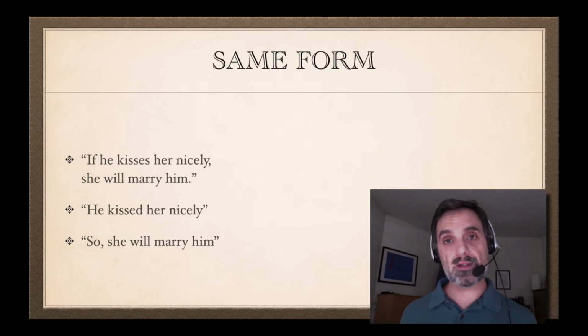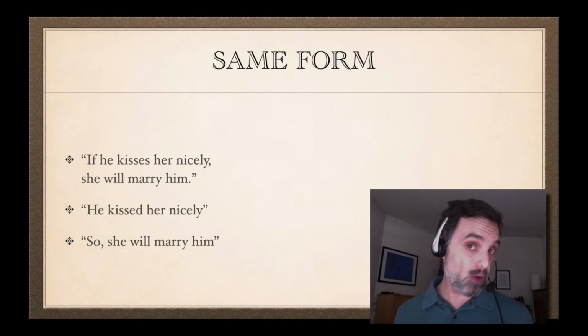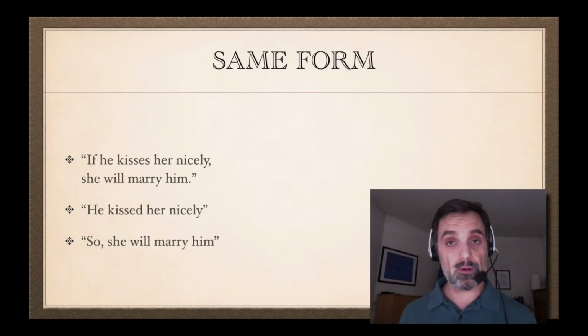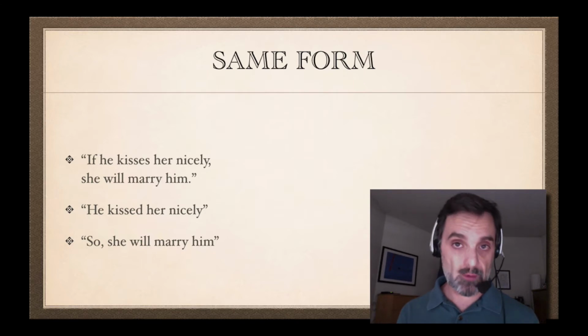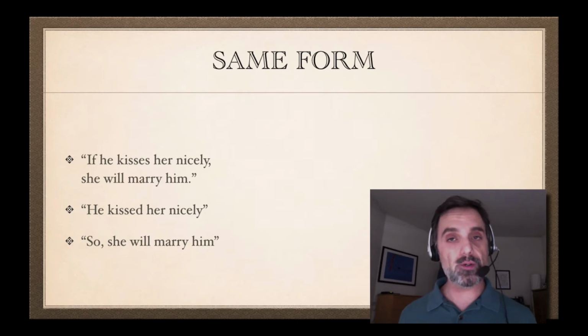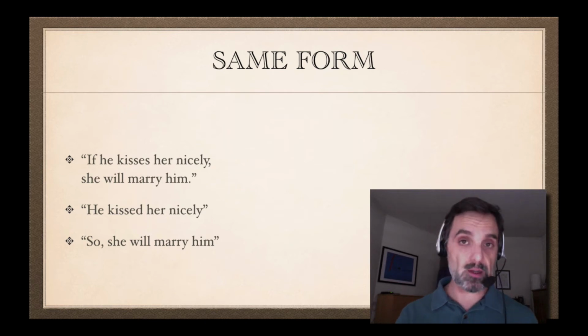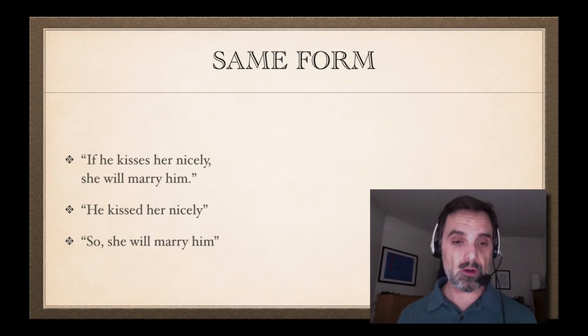And we said that this is a valid argument. Whether or not the premises are true, if they're true, no matter what, in any situation in which they're true, the conclusion is also true. There's no situation, no possible way that the premises could be true and the conclusion could be false.